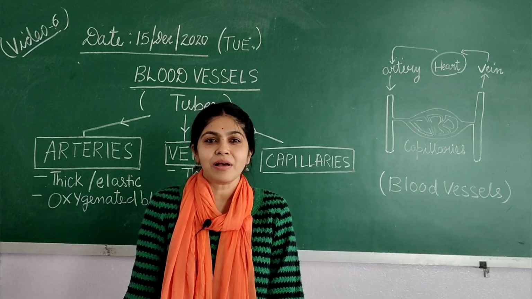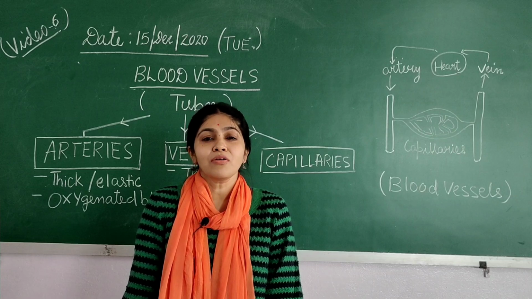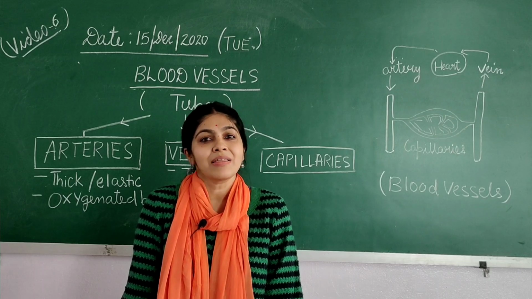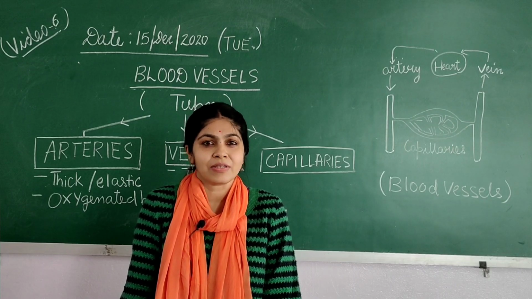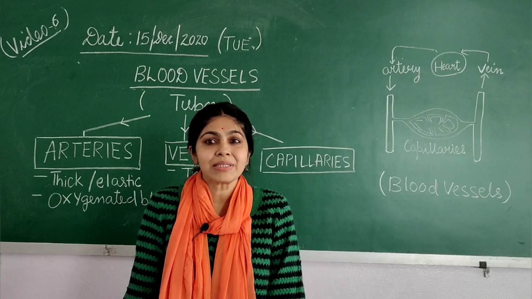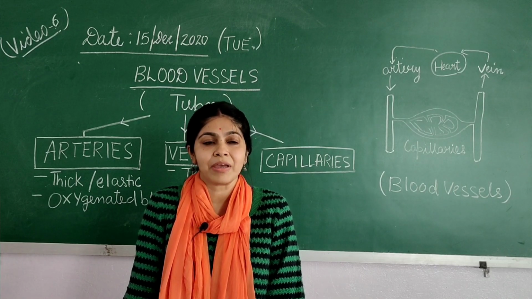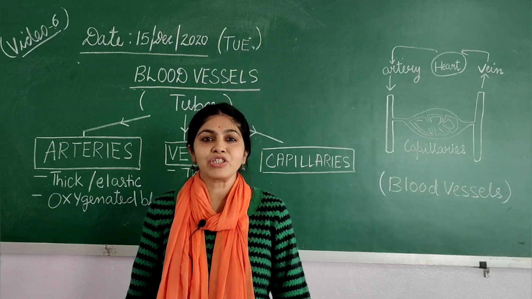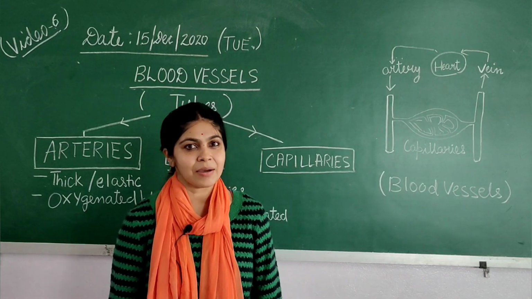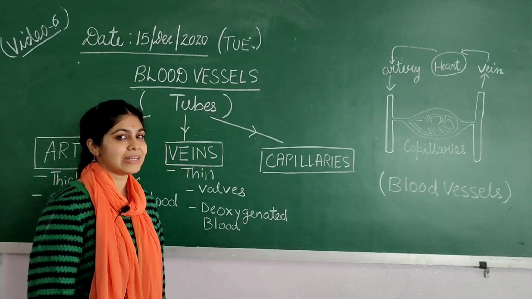Children, in the previous classes we have discussed the components of blood. Today let us study the second component of the human circulatory system, that is blood vessels. As the name says, I have already told you, this system is also known as the cardiovascular system. Here the term vascular is associated with the root word vessels. So let us see about blood vessels in detail.